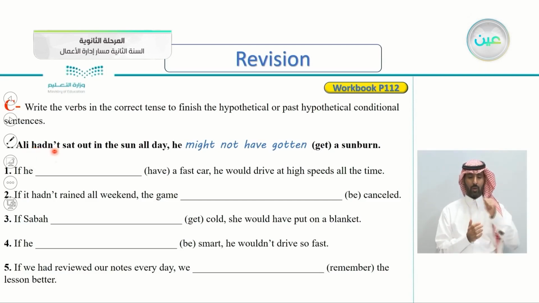Ali hadn't sat out in the sun all day. He might not have gotten a sunburn, and the verb is get. So let's get to number one now. If he have, and the verb here is have.